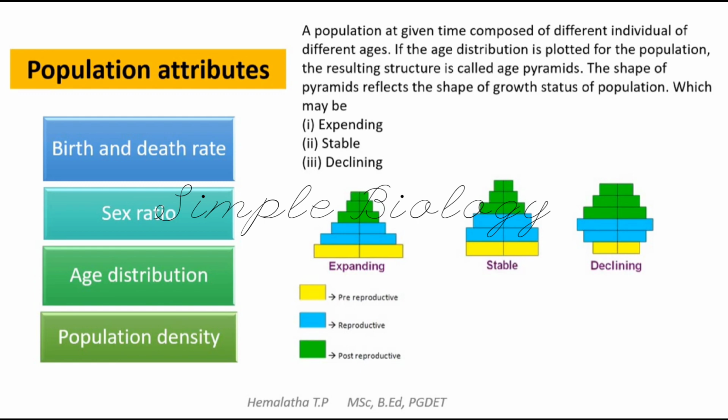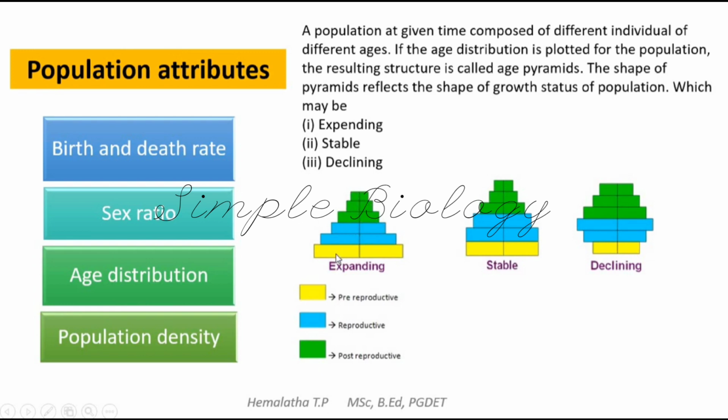So let me explain how this is possible. Here you can see in the example, the yellow color represents the pre-reproductive stage, the blue color represents reproductive stage individuals, and the green color represents post-reproductive stage individuals. So these are the individuals who are pre-reproductive, these are the individuals at reproductive stage, and these are the individuals who are old. So post-reproductive, old age: here the younger ones, here the adults, and these are the old age individuals.